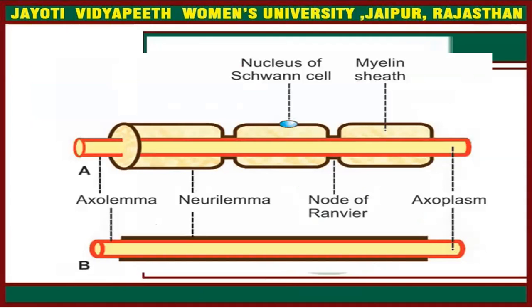In this diagram you can see myelin sheath with small gap-like structure called node of Ranvier. This is axolemma around axon, neurilemma around Schwann cells. This is nucleus of Schwann cells. And in axon, this is axoplasm.